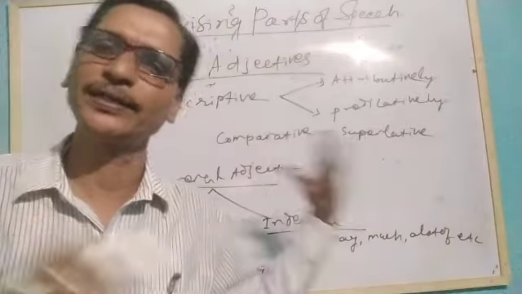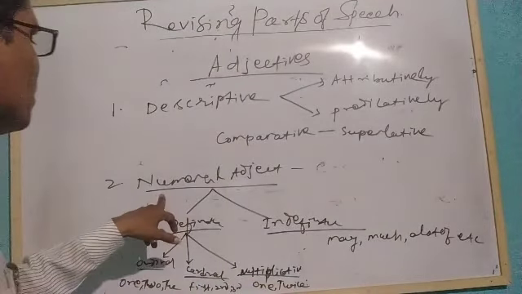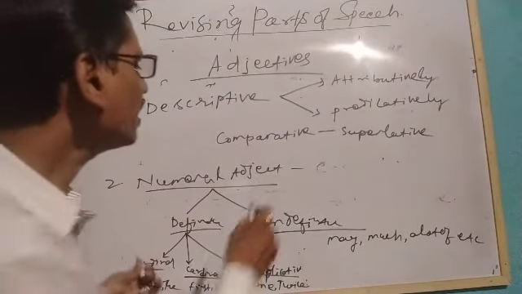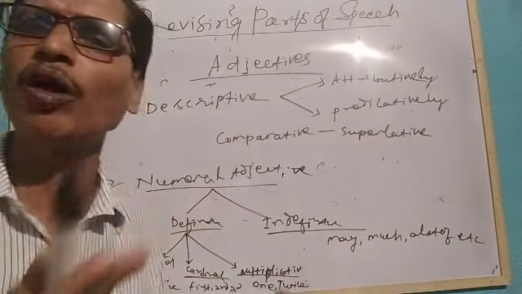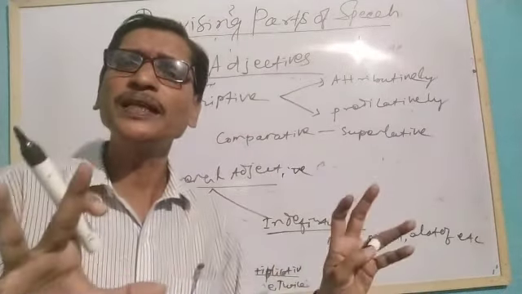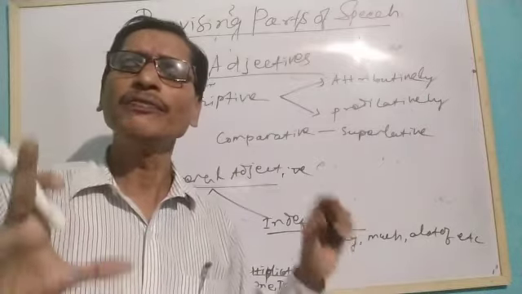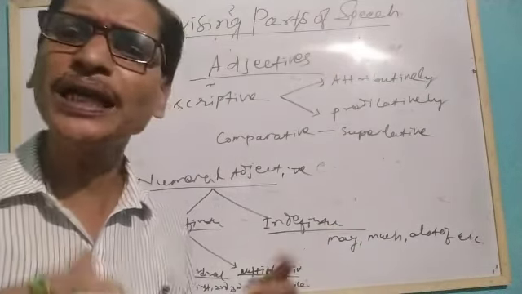Similarly, next come numeral adjectives. Numeral adjectives talk about the number of the noun. When we talk about its number, numbers can be of 2 types.